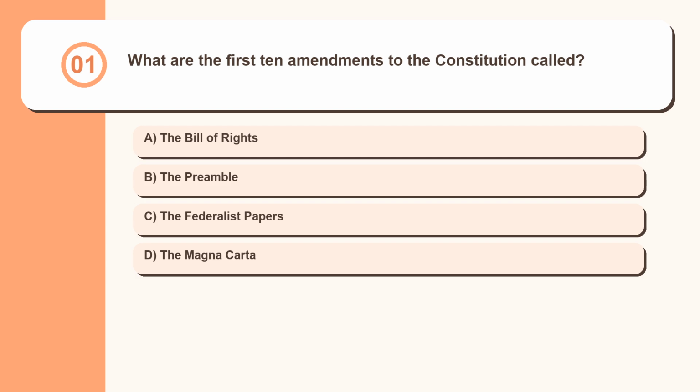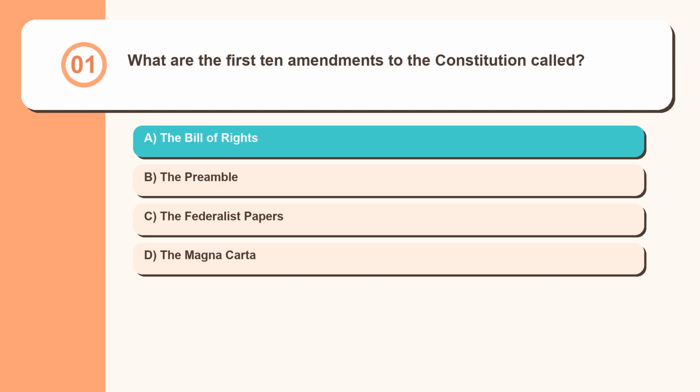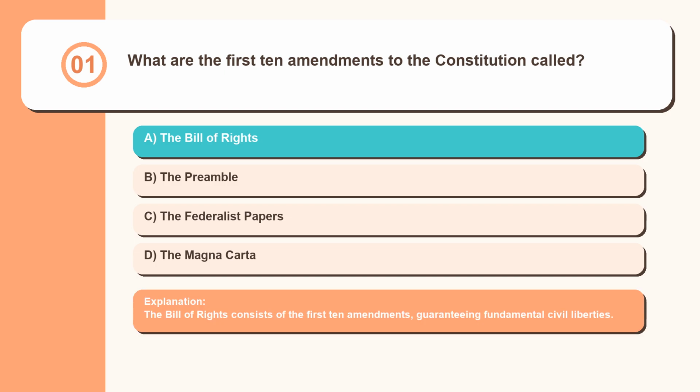Question 1. What are the first 10 amendments to the Constitution called? The Bill of Rights, the Preamble, the Federalist Papers, the Magna Carta. The Bill of Rights consists of the first 10 amendments, guaranteeing fundamental civil liberties.